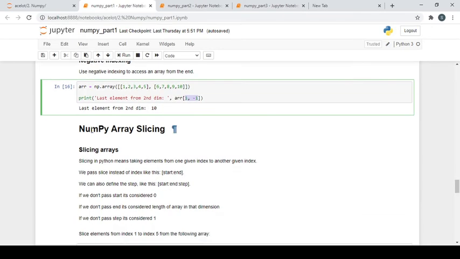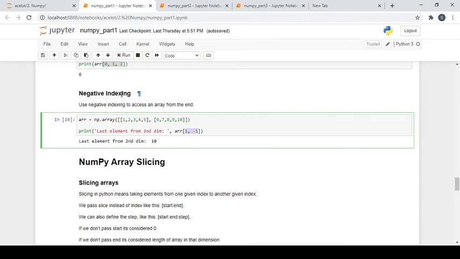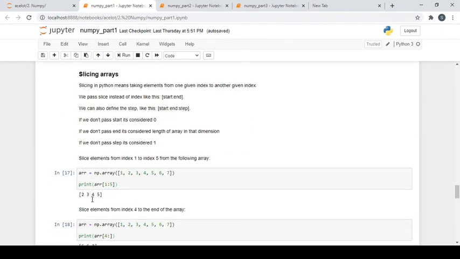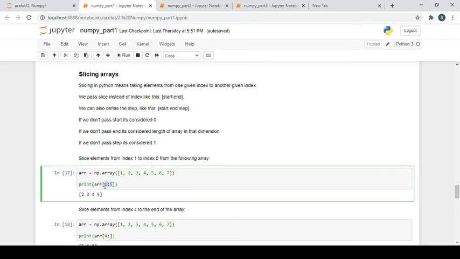Again coming to the fact about how we can slice. Of course we were doing the same kind of things over here by accessing elements from indexing. The same thing we replicated here but in a different manner, which is NumPy array slicing. Somebody told you to access index 1 to 5, so you can do it in a similar manner to how it works in a list.